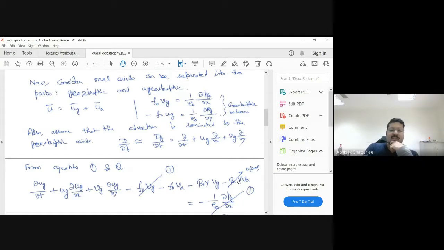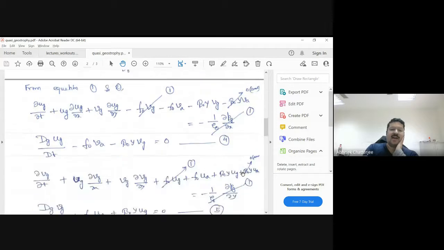This one is small because your beta is very small, and then it is multiplied by a small perturbation Va. So these are the two small quantities multiplying each other, so this quantity is also small. So we can take it out. So basically we have this equation: dg Ug by dt, the entire term, the total derivative, minus F naught Va, minus beta naught y Vg equals to